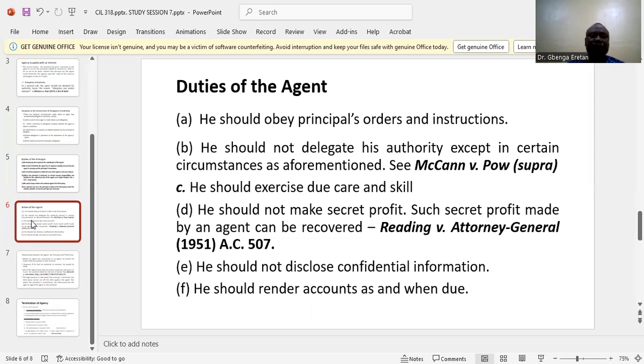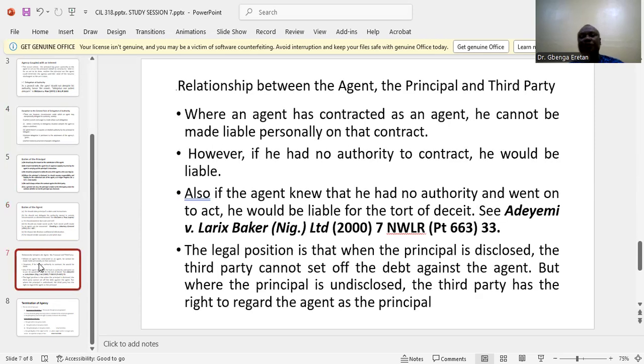Number 3, it is the duty of the agent to exercise due care and skill in the performance of his duty. Number 4, it is the duty of the agent not to make secret profit in the course of the activities that he does on behalf of his principal. Number 5, it is the duty of the agent not to disclose confidential information that he was able to receive on behalf of his principal. Number 6, he should render account to his principal as at when due.